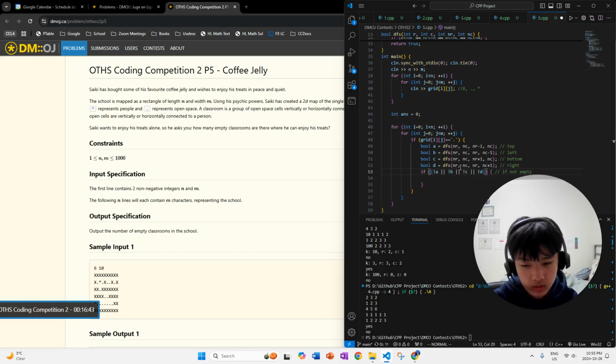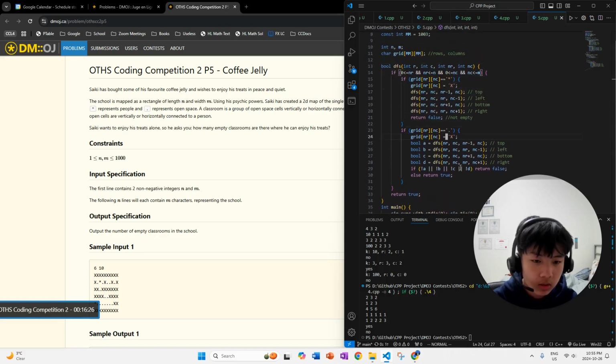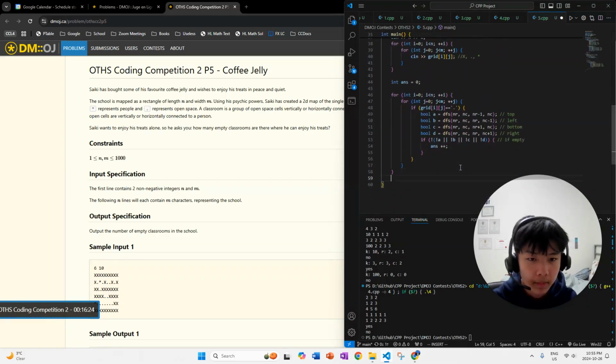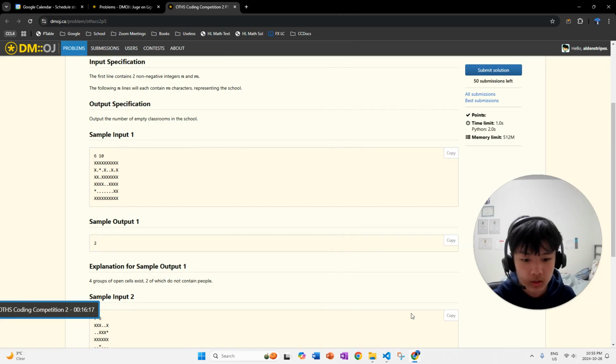Well, if you just add an exclamation mark at the top, it means it is empty now. If it is empty, then we add 1 to our answer. Woohoo! Hooray! That's great. I think this should work. At the end, we just output the answer. Isn't that really fun and great? This question is amazing.